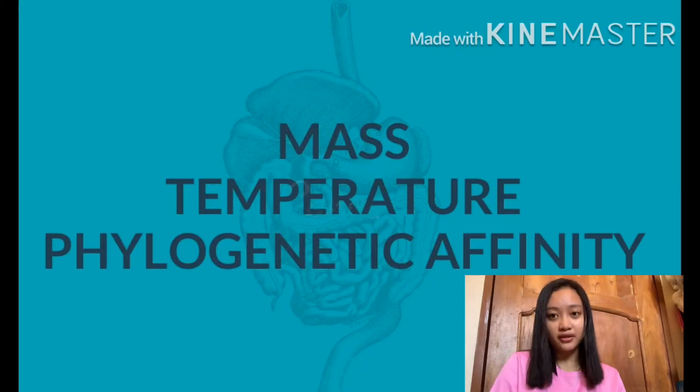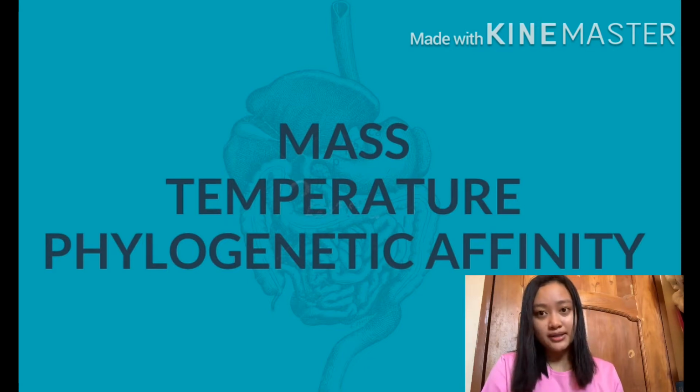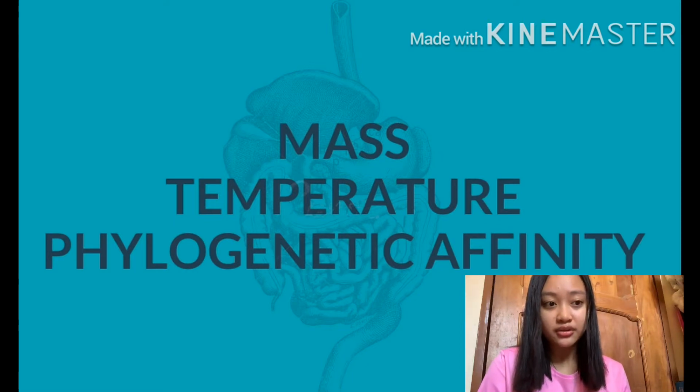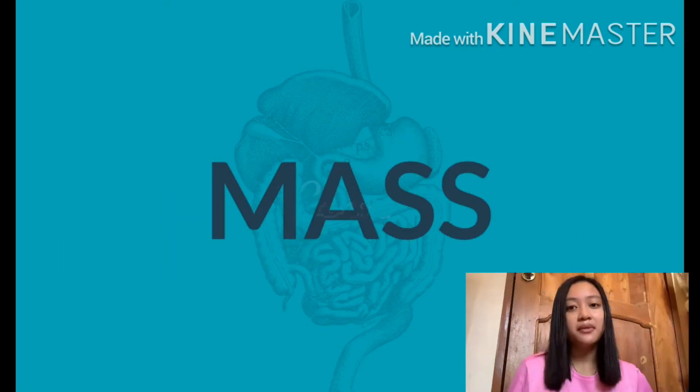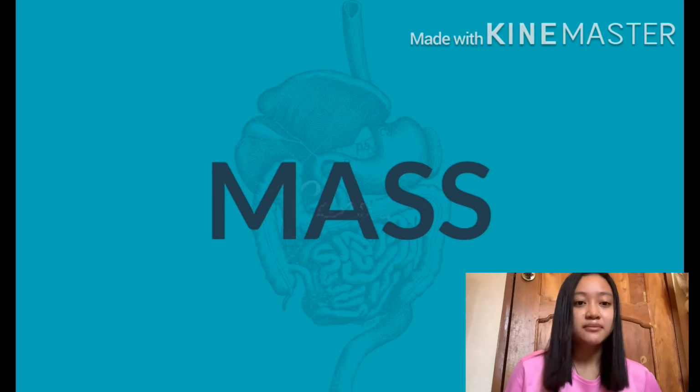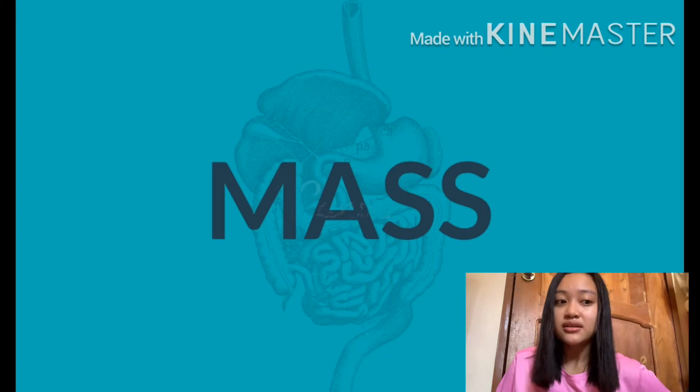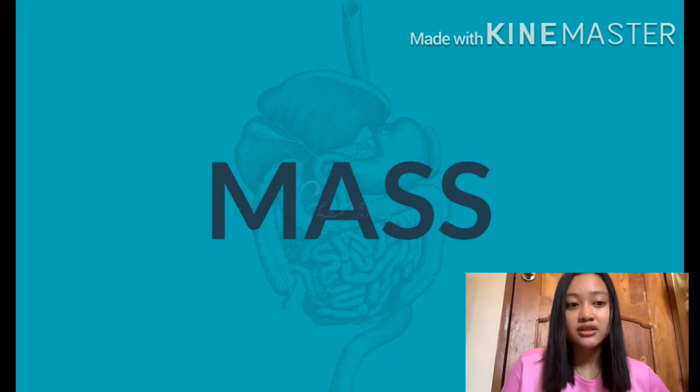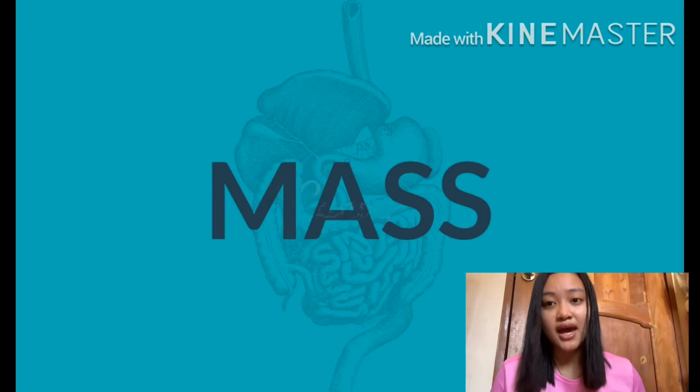So the three factors that affect the metabolic rates are the mass, the temperature, and the phylogenetic affinity. In mass, the smaller the organism's mass, the higher its basal metabolic rate. So this relates to animals' surface area to volume ratio and how it varies with size.